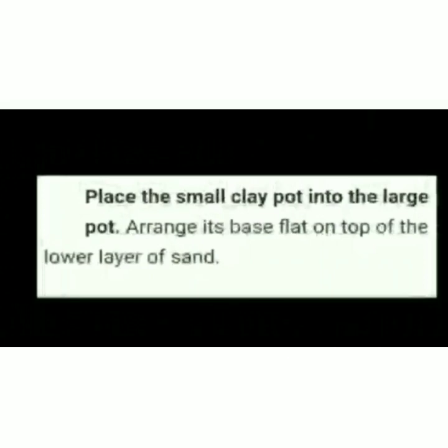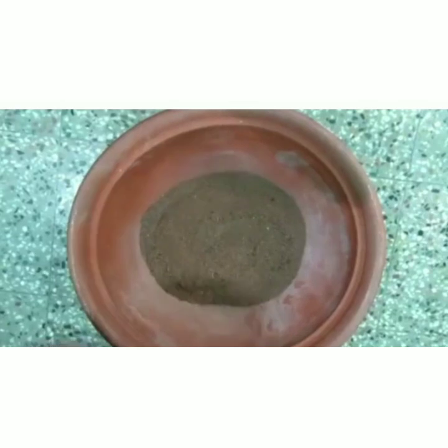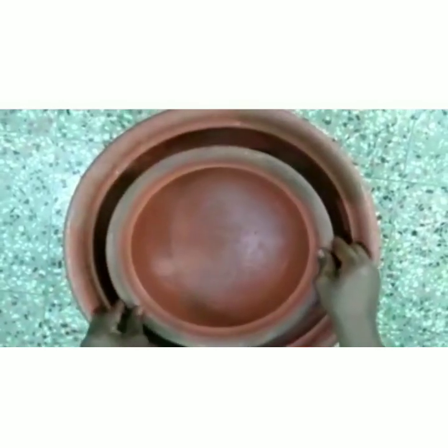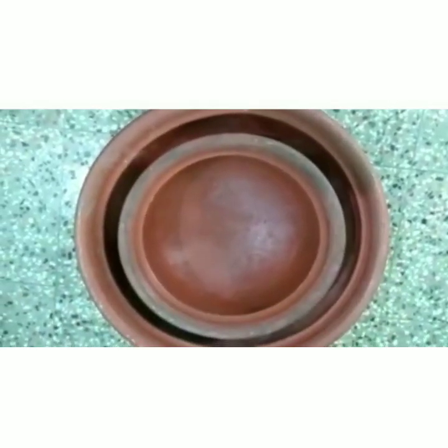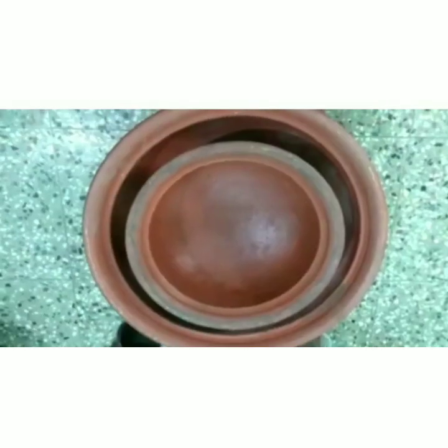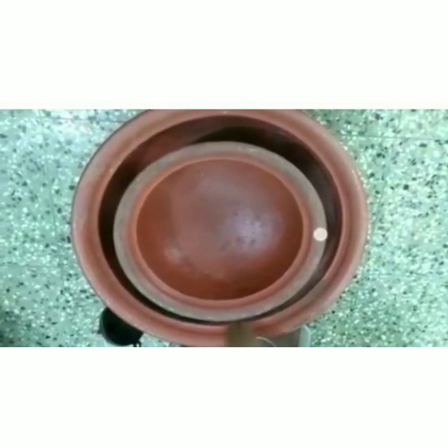Now place the small clay pot into the larger pot. Arrange its base flat on top of the lower layer of sand. Now we have kept the smaller pot and its base is perfect. Now we'll fill the gaps with the sand. We have the gaps over here. You can see that this is the gap, and in this we are going to add the sand.